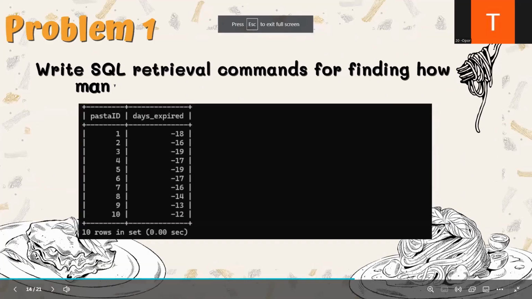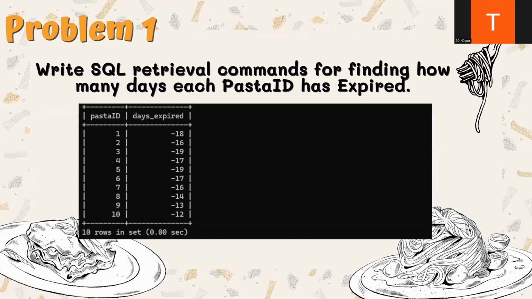So let's continue in the final part, which is our three problems. So the first one, they said to write the SQL retrieval command for finding how many days each pasta ID has expired. And here is our output. So let's see our answer.